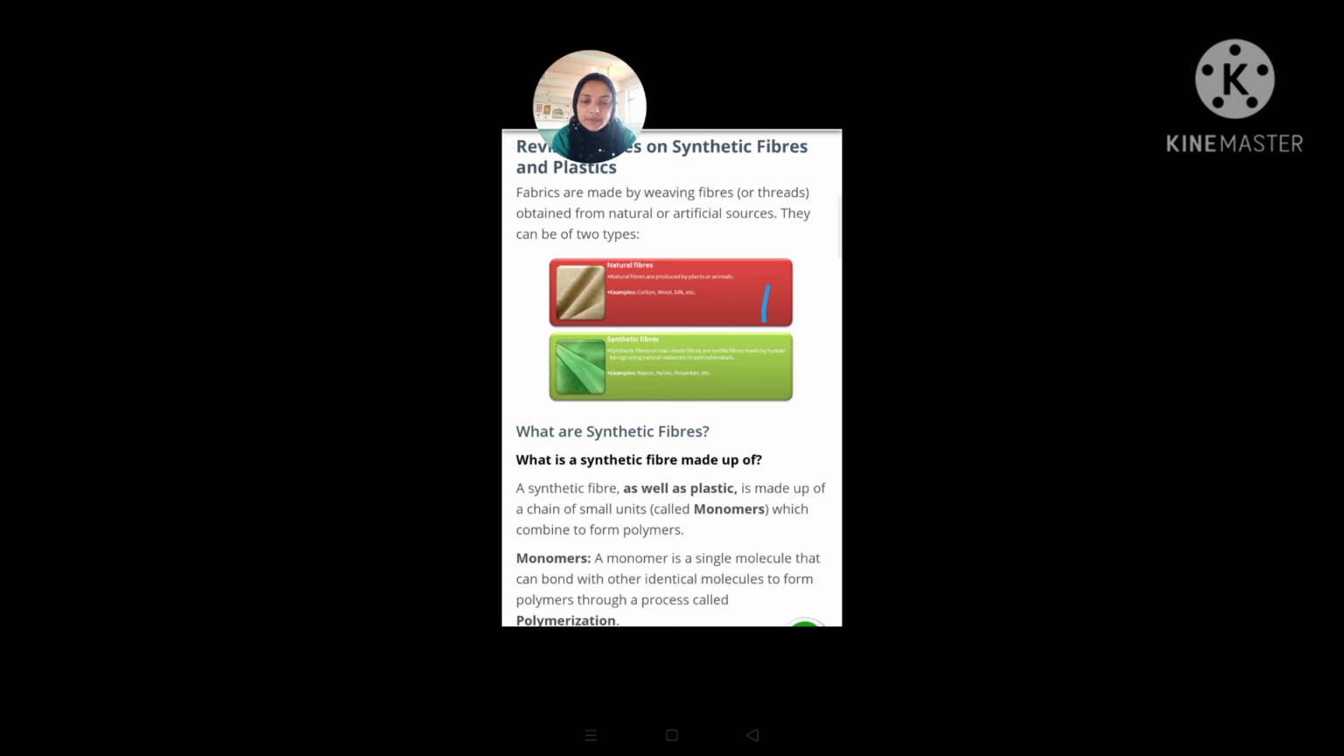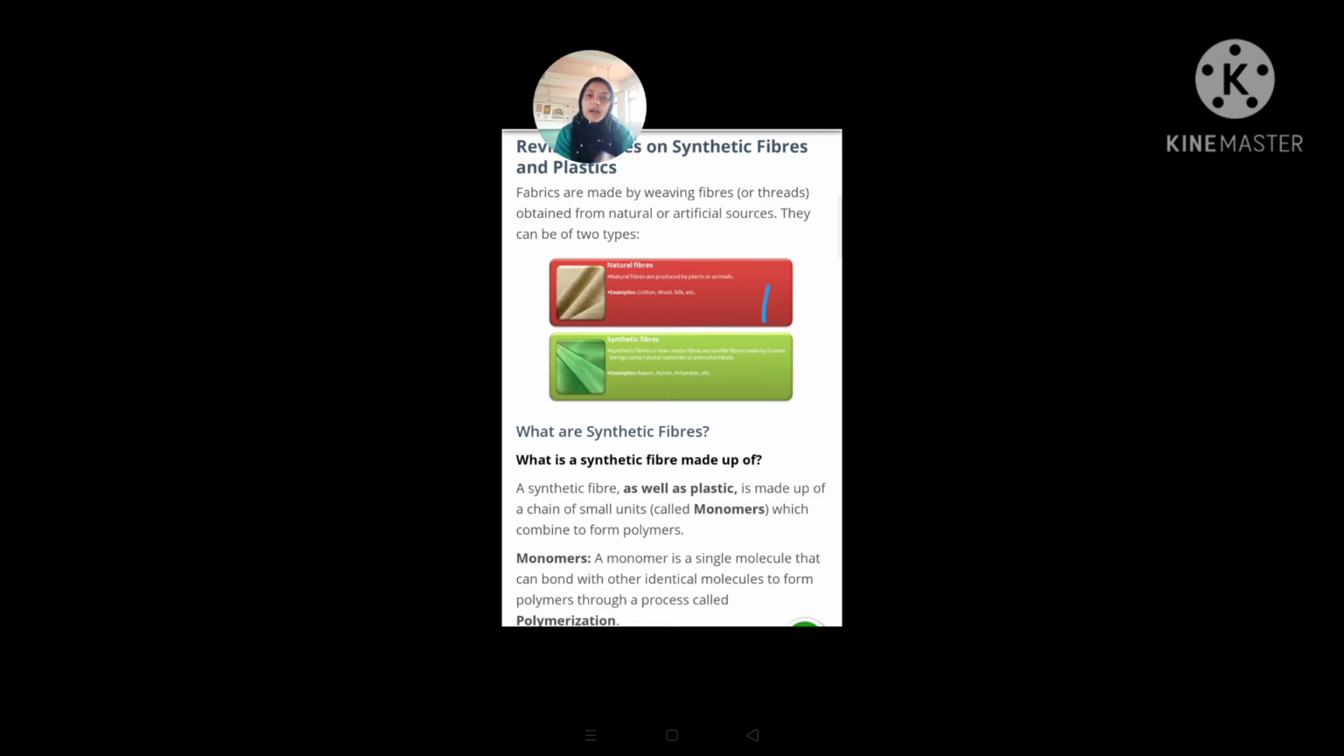My dear students, the things which I am discussing with you right now, the same things will be provided to you in a PDF file. So just with the explanation over here, write whatever you're going to write in your books. That is, fabrics are made by weaving fibers.